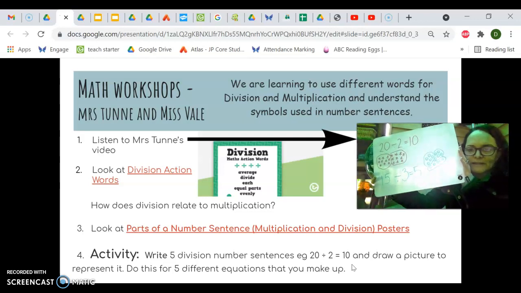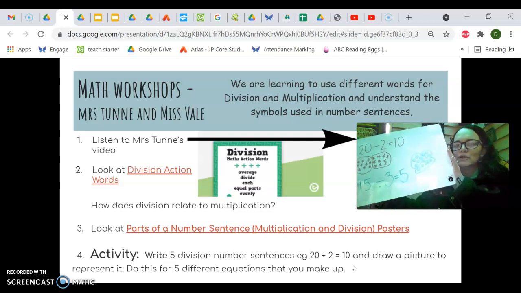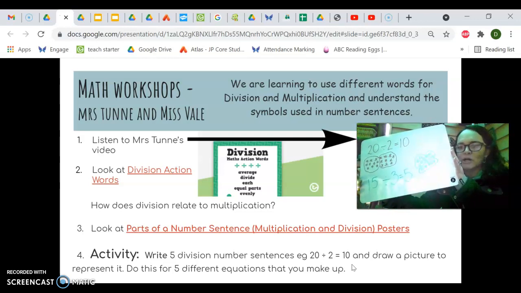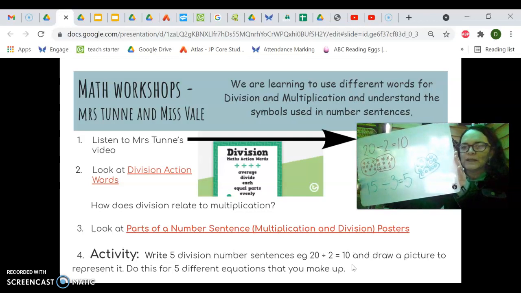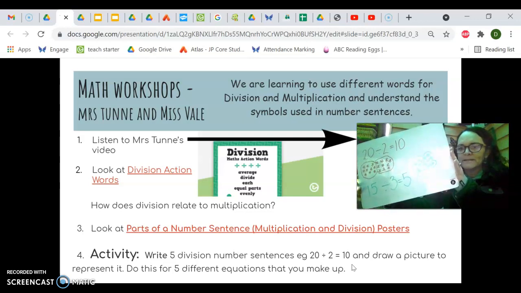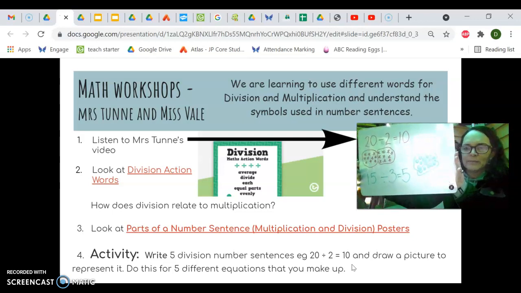I've given you 2 examples here. We've got 20 divided by 2 equals 10. I drew 20 stars and then I divided them into 2 equal groups, and I've shown that in a picture. The second example is 15 divided by 3.